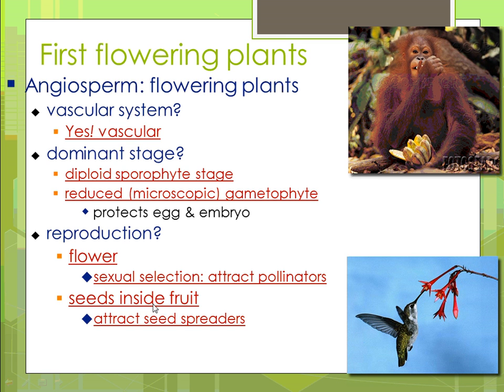Seeds are inside the fruit. They are not nectar, they're inside the fruit. And those are going to attract seed spreaders. And then the pollen is going to contain the male gametophyte, the sperm.